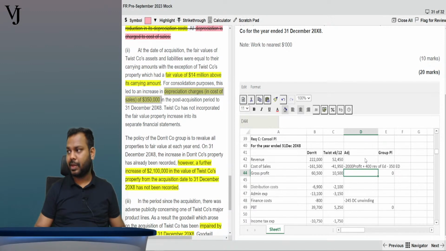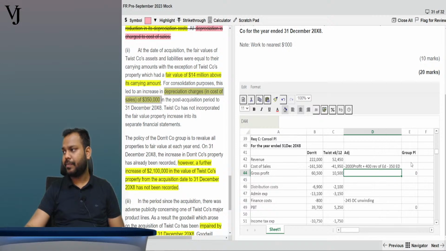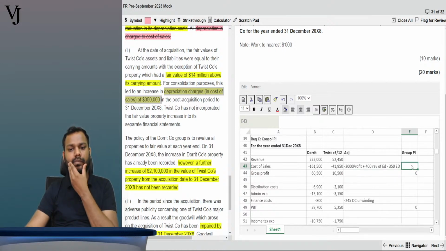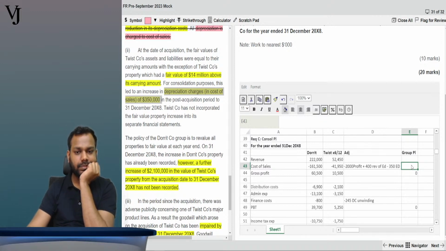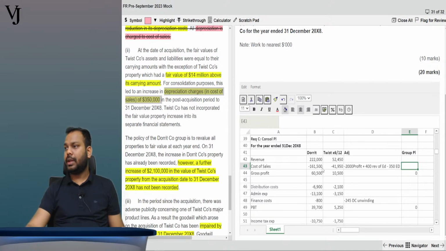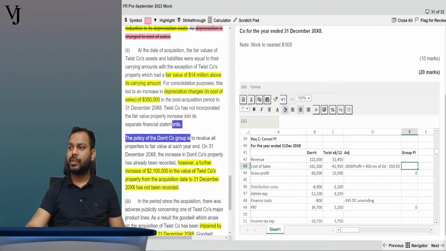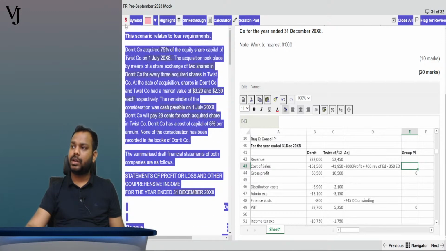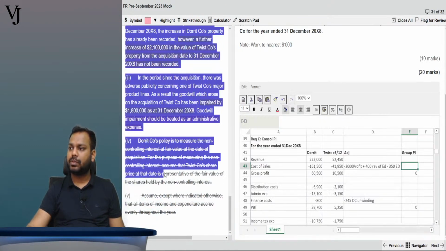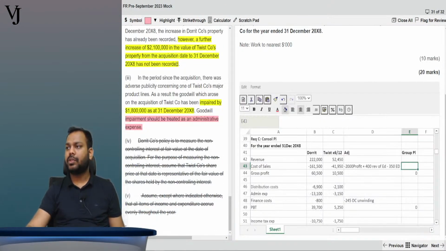Tell me guys, is it clear everyone till here? Wonderful. Now, this is also sorted. So let's strike off this also.